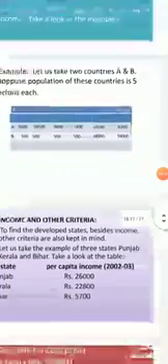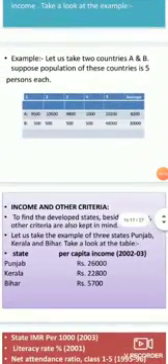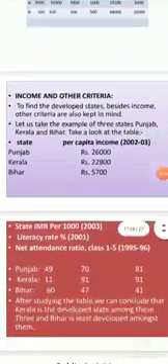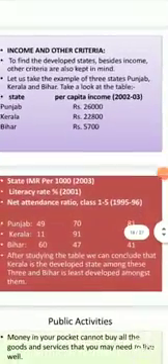So take a look at the example. Let us take two countries A and B. Suppose the population of these countries is 5 each. So A 9,500 and B 500. So too 10,500. So like that they have taken, and if you see the average of A, it is 8,200 and the average of B is 10,000. So this is how you calculate the average.